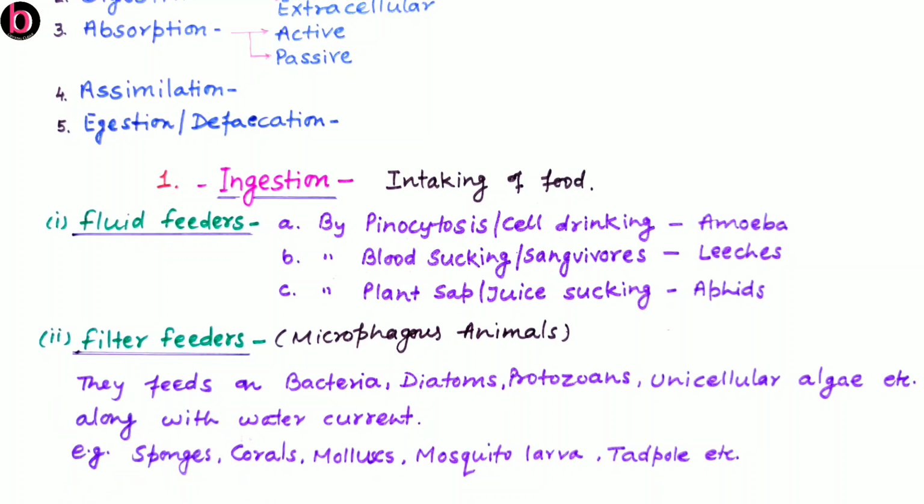The next one is filter feeders. They feed on microscopic organisms, that's why they are also known as microphagous animals. They feed on bacteria, diatoms, protozoans, unicellular algae, etc., along with the water current. Later this water is eliminated, while the food material, which is bacteria, diatoms, protozoans, is taken in by the organism. What are the examples of filter feeders? These are sponges, corals, molluscans, mosquito larvae, as well as tadpole of frog.